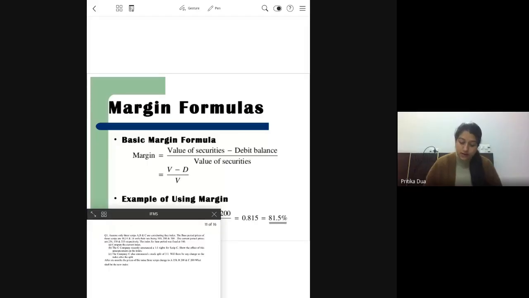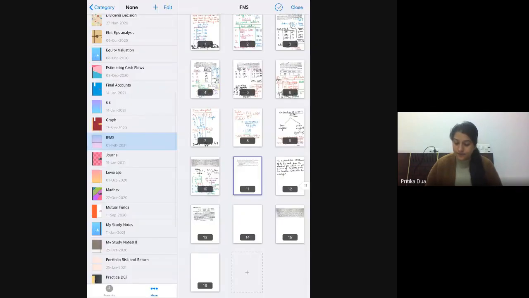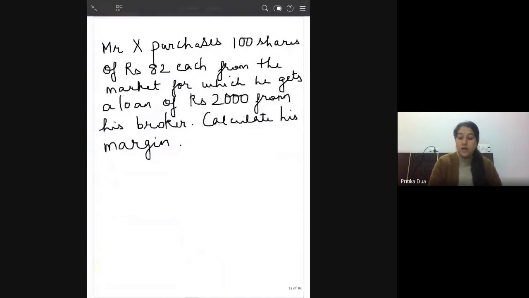So let's straight away come to questions. In this case, Mr. X purchases 100 shares of rupees 82 each from the market, for which he gets a loan of 2000 from his broker. Calculate his margin. So I'll just write down the formula. One correction, debit balance means the amount which we have borrowed.